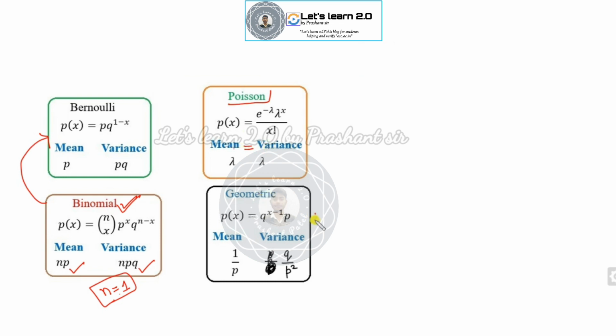For the geometric distribution, x starts from 1, 2, 3 and so on. If some student considers x as 0, 1, 2, then the mean will be q over p instead of 1 over p. That's the only difference you can see here. These are my discrete distributions.